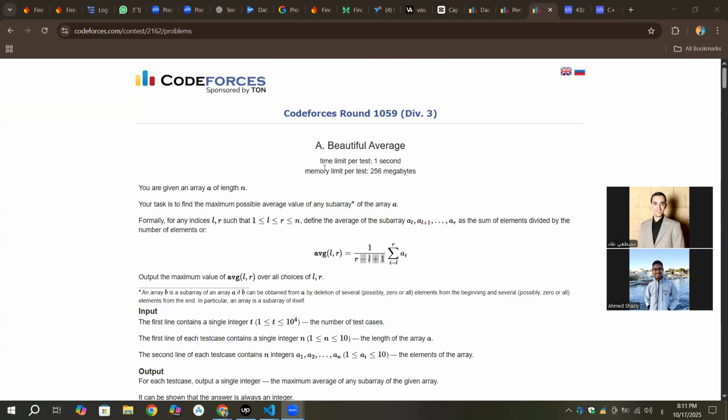So for problem A, Beautiful Average, we are asked to find the maximum average among every possible average. What does every possible mean here? It means you can choose any L and any R. For example, consider this array: 3, 1, 4, 9.